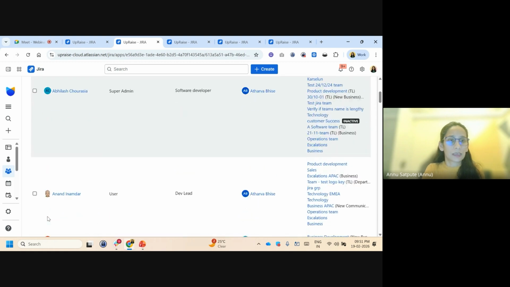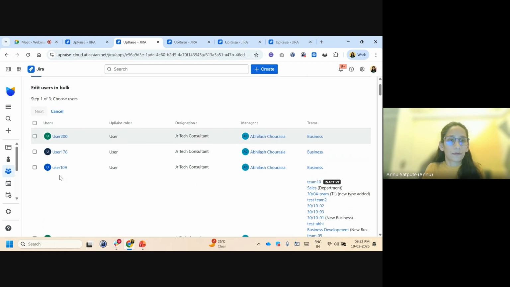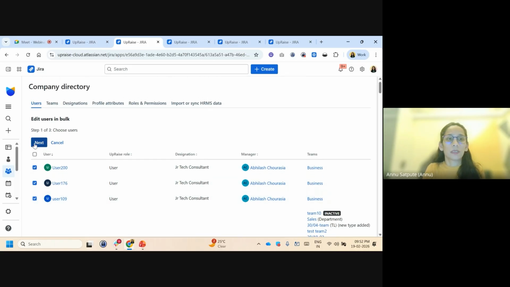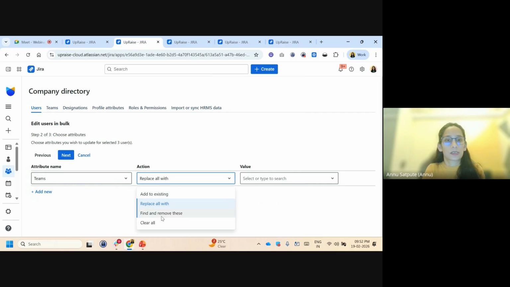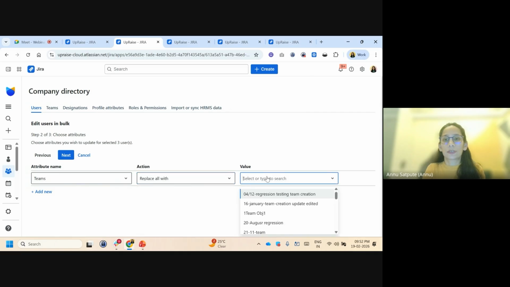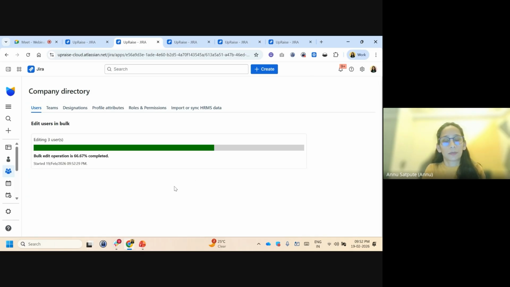If I have, let's say, 10, 15 users going away from my team to some other team, I don't have to update them one by one. I'll simply pick that particular attribute and say whether I want to replace or take other actions, like add to existing, etc. I'll select that team here and update that. And that's it. Within a few clicks, you are bulk updating your employee data.